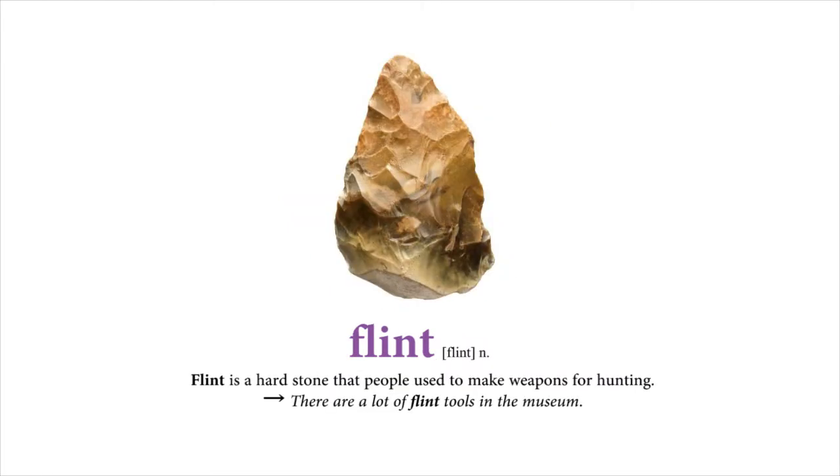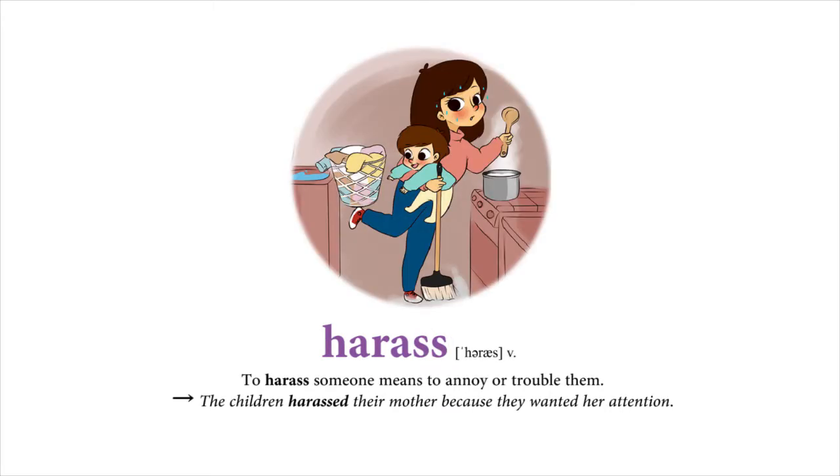Flint. Flint is a hard stone that people used to make weapons for hunting. There are a lot of flint tools in the museum. Harass. To harass someone means to annoy or trouble them. The children harassed their mother because they wanted her attention.